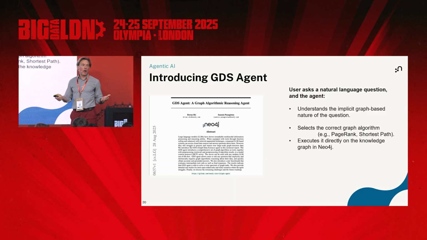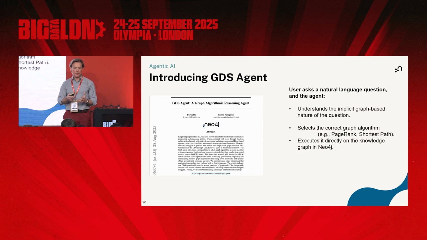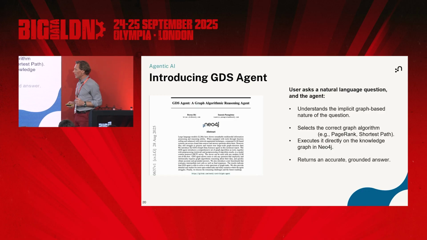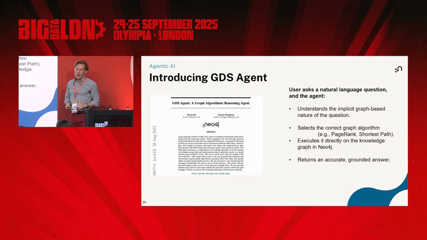It then runs the algorithm on your proprietary database, which is your knowledge graph in Neo4j, your specific data with all of the security and privacy requirements. The results get returned to the LLM, which, as we'll see in the demo, can do some cute things with those results as well.